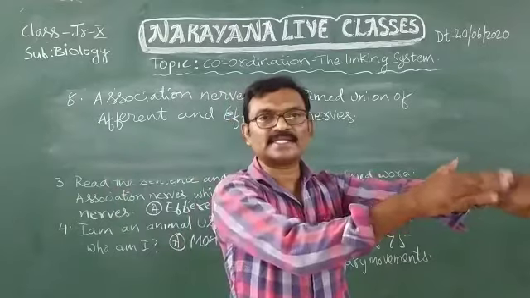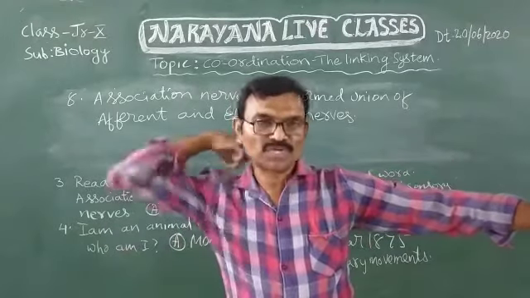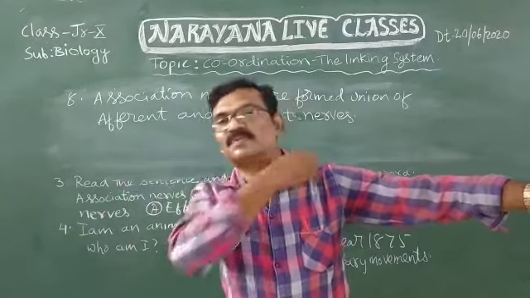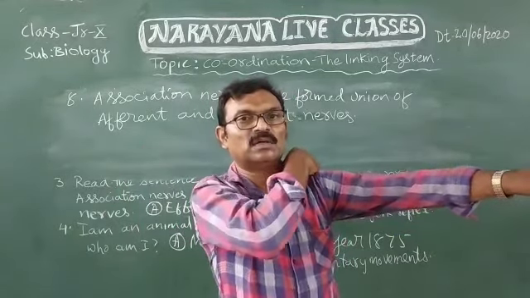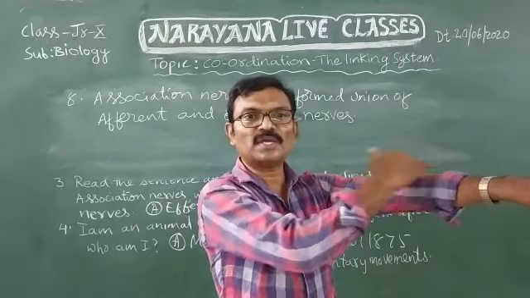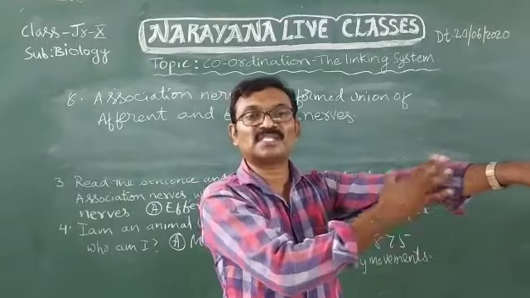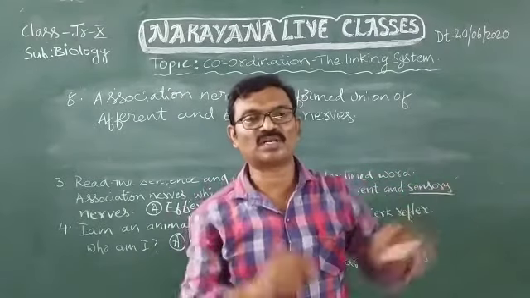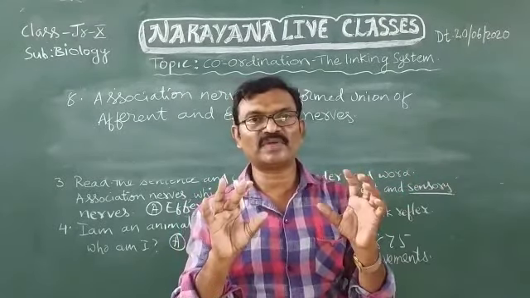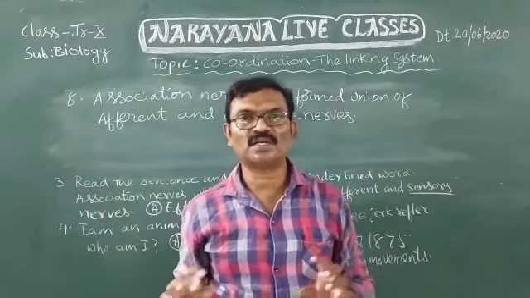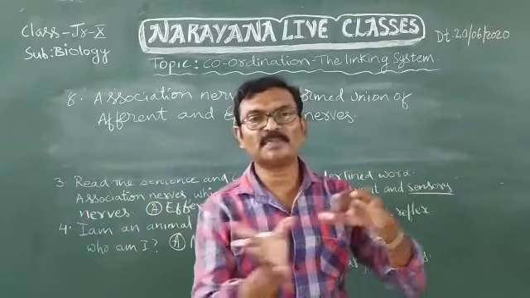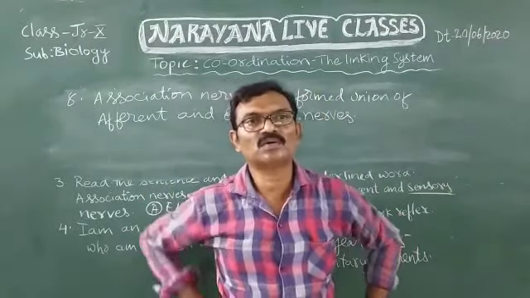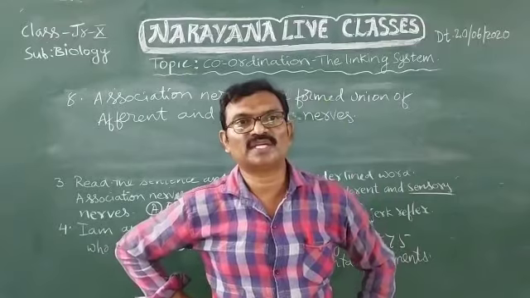That means from detectors the single pathway goes to the spinal cord, and from the spinal cord the response goes back to the muscles, that means effector organs. A single pathway going up to the spinal cord from detectors and coming back to the effectors is called a reflex arc.